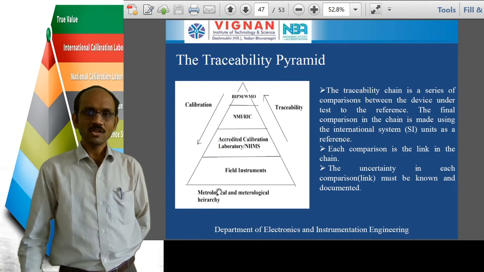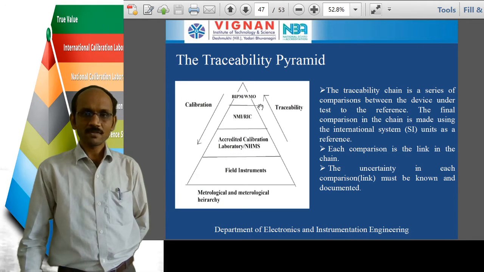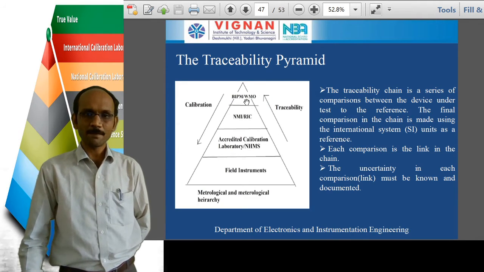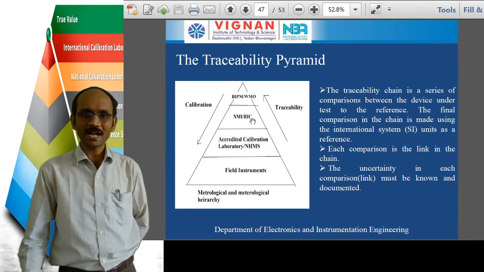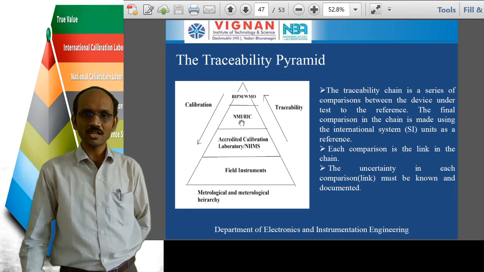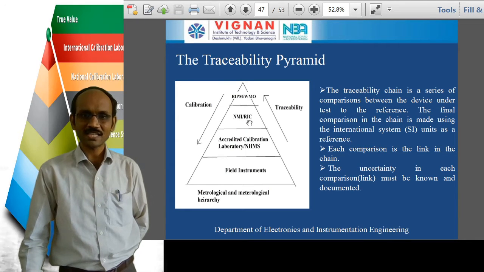Okay. So this is called the traceability pyramid. In this traceability pyramid we are using BIPM, the International Bureau of Weights and Measures. Next, NMI, National Metrological Institutes, or RIC, Regional Instrument Centers. These NMI or RIC will be calibrating some of the laboratories here.